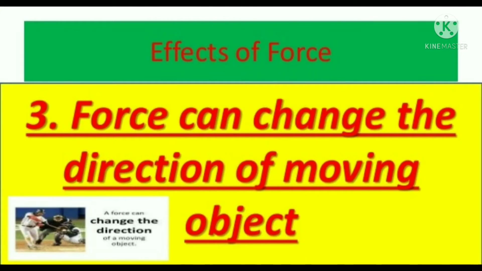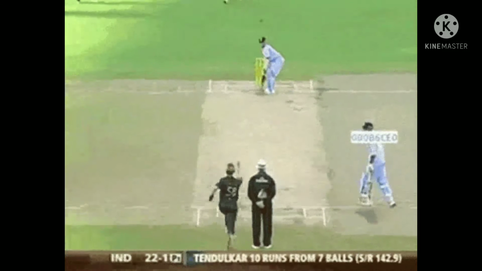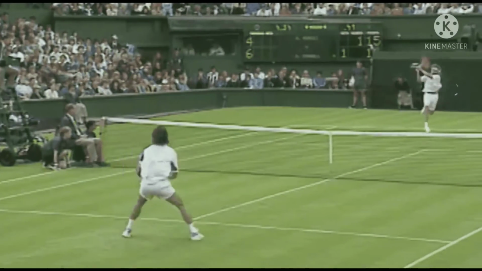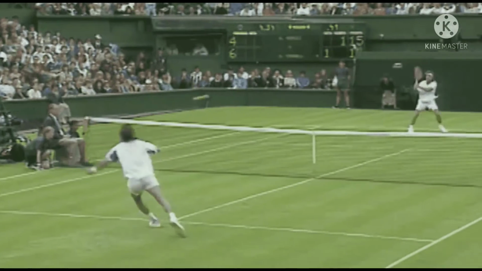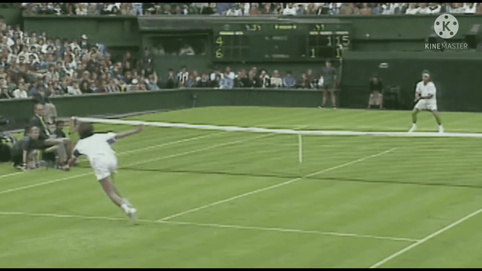Force can change the direction of a moving object. Examples in cricket: when a batsman hits the ball with his bat, the direction of the moving ball changes. Similarly, when a tennis player returns a service, he uses force to change the direction of the ball.